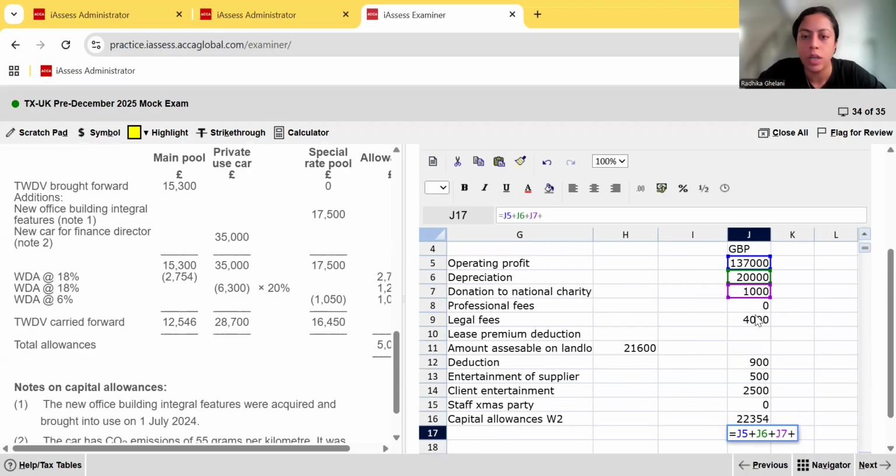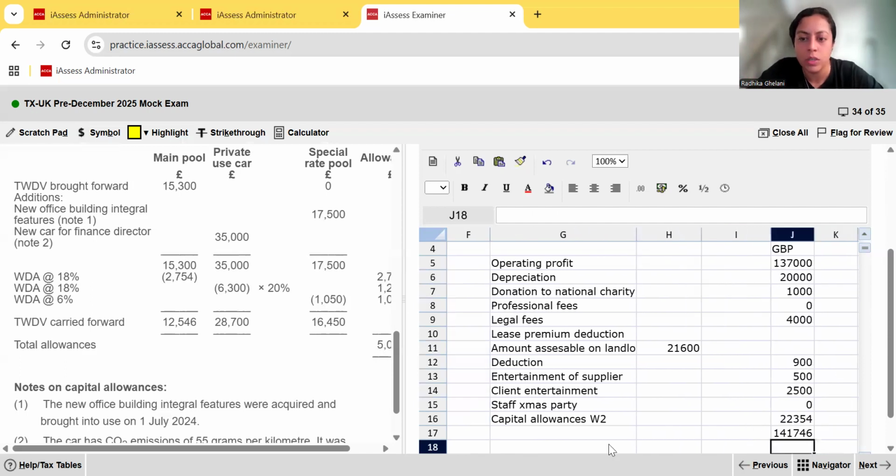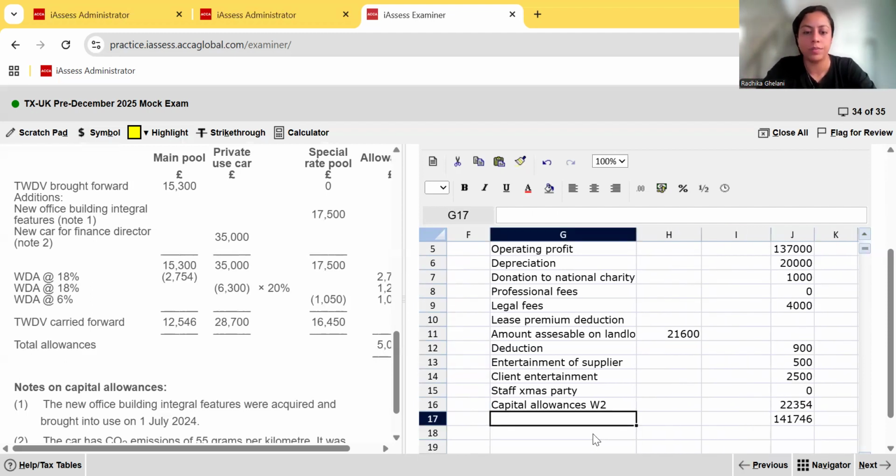Donation to national charity is not allowed. Legal fees on the starting of a new lease is not allowed. Then the lease premium is a deduction, okay? So minus 900. Then again, 500 is allowed. Entertainment of supplier, client entertainment, not allowed. And capital allowances are allowed. So when you do that, you get your final figure as 141,746. At least you're accurate. You know what is added, what is subtracted. If you're very confident on the negative signs is when you put them. Otherwise, don't mess your formula. Okay, so we're done with this, this is the revised trading profit.